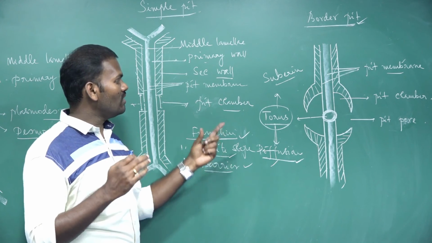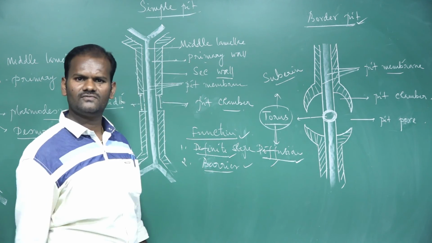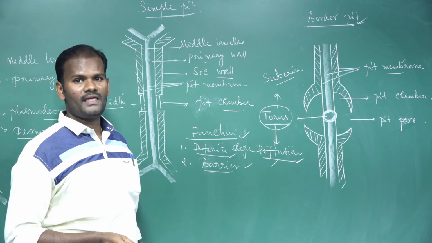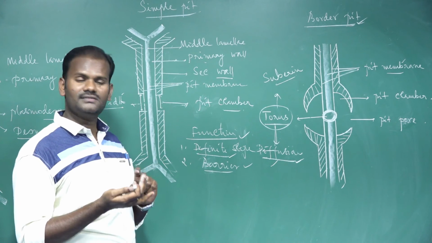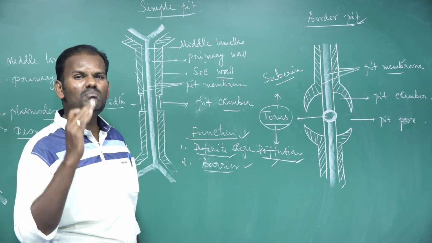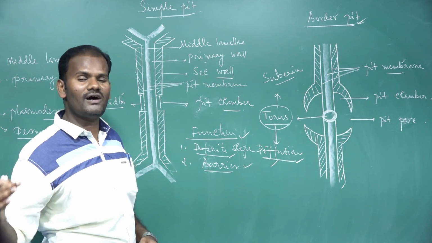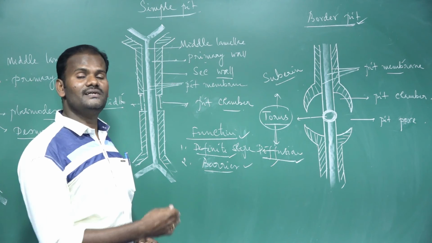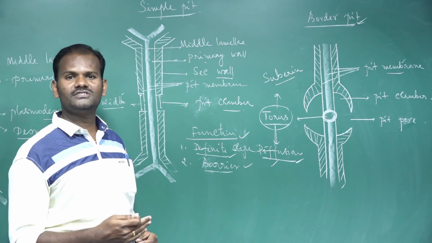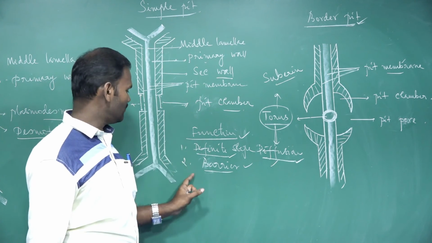How? The primary wall is actually a permeable membrane. It allows all substances to pass through without any barrier. But where is the barrier? The secondary wall is a barrier because it is made up of secondary wall substances: lignin, suberin, and cutin. These are highly impermeable and do not allow substances to pass through. If the secondary wall allowed all substances through, certain harmful substances might enter and cause destruction of the cells. So to prevent the entry of harmful substances, the secondary wall is a barrier. That is the advantage of the barrier to the cell.